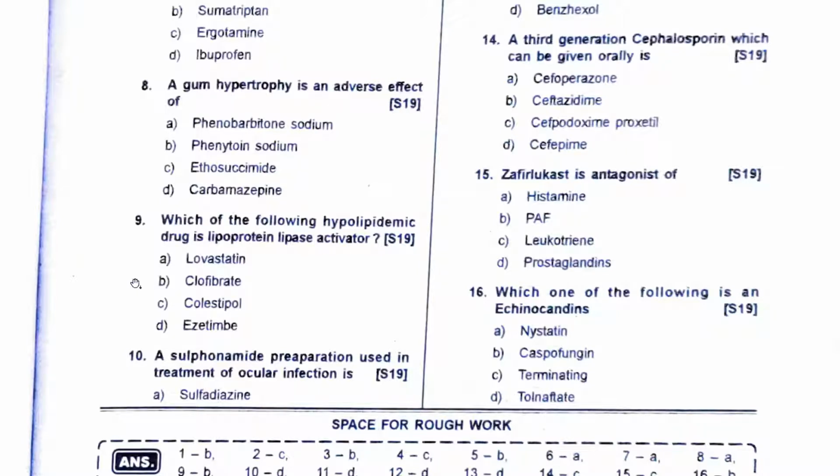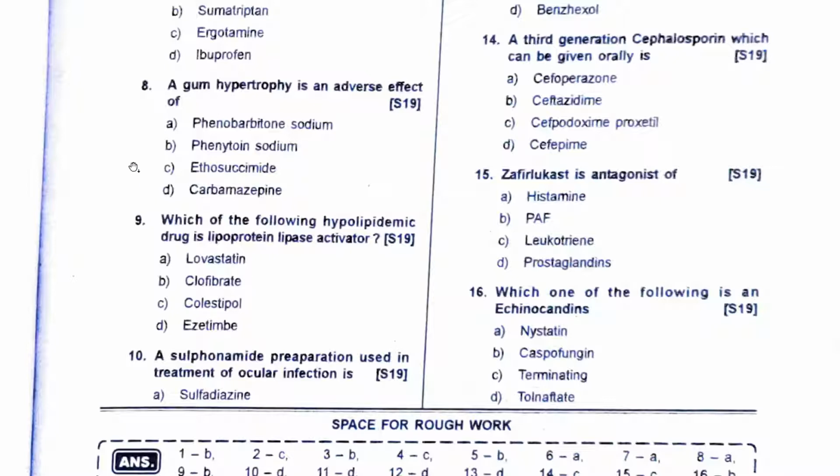Which of the following hypolipidemic drugs is a lipoprotein lipase activator? Fibrates. The answer should be clofibrate. So fibrates are PPAR alpha agonists, and by that action they activate your lipoprotein lipase and degrade triglycerides. So they will not allow the release of fatty acids from the liver.